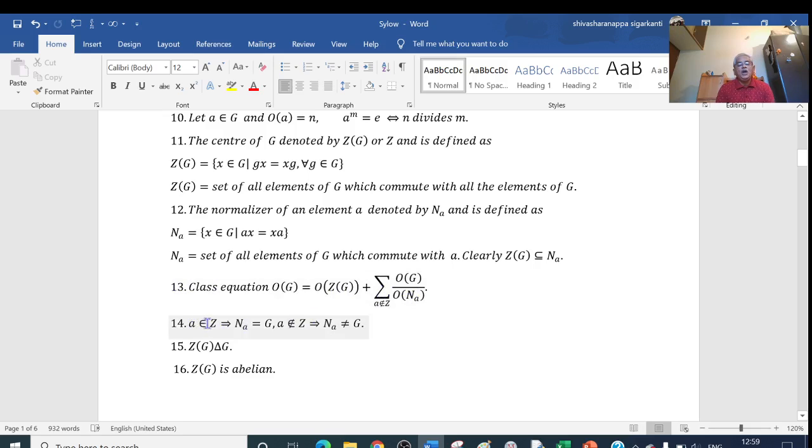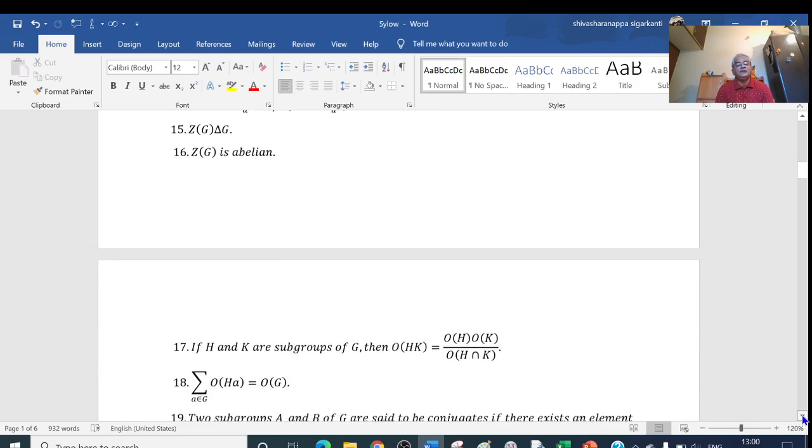Next property: if A belongs to Z, then the normalizer N(A) is equal to G. And if A does not belong to Z, then N(A) is not equal to G. Therefore, N(A) is a subset of G. And I think we have given here that the center Z is a normal subgroup of G, and the center Z(G) is abelian.